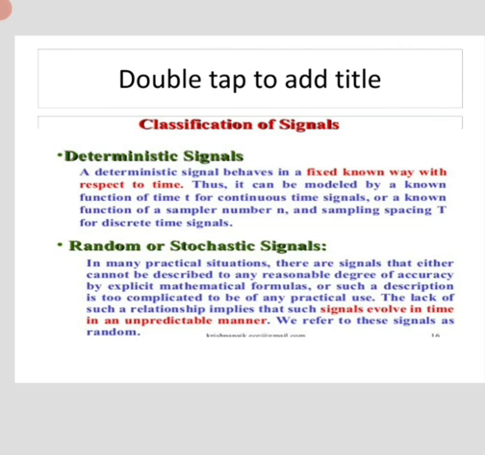Next is random signals. In many practical situations, there are signals that either cannot be described to any reasonable degree of accuracy by explicit mathematical formulas, or such a description is too complicated to be of any practical use. The lack of such a relationship implies that such signals evolve in time in an unpredictable manner. So we refer to this as random.